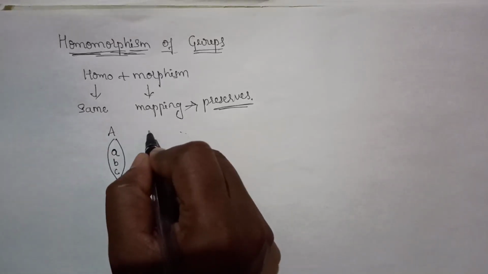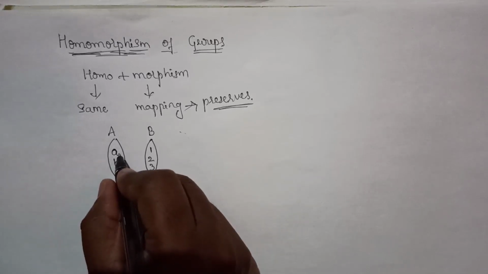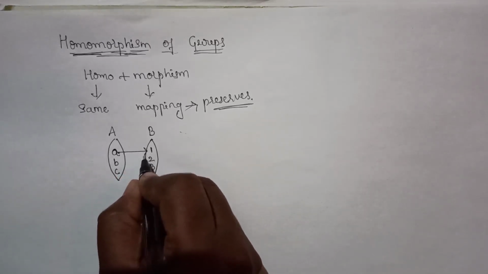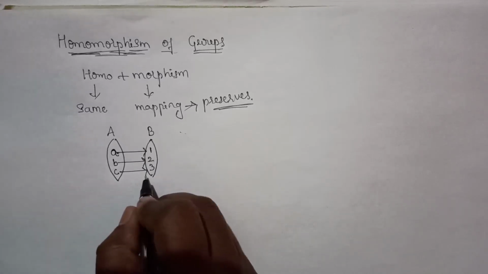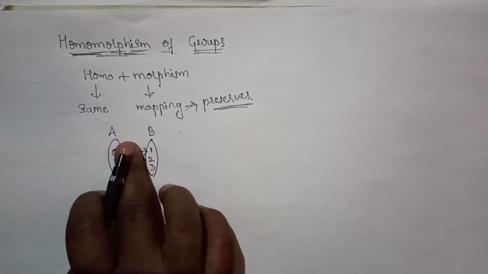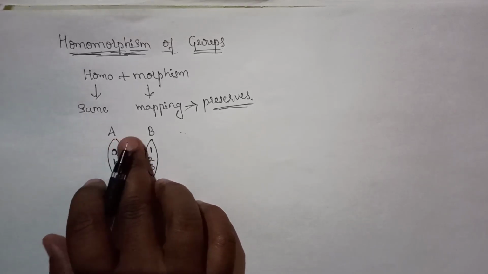Consider these as sets A and B. If I map A with 1, B with 2 and C with 3, this is the mapping between the sets A and B.